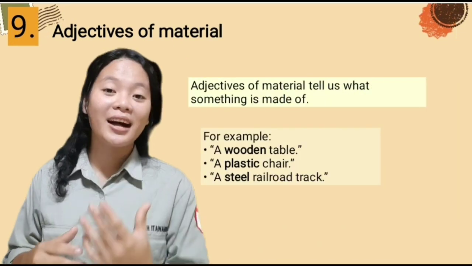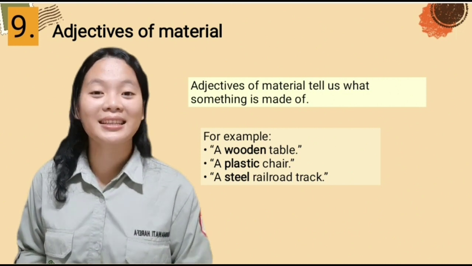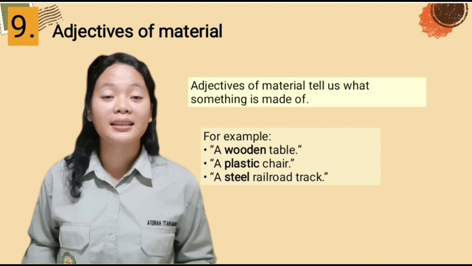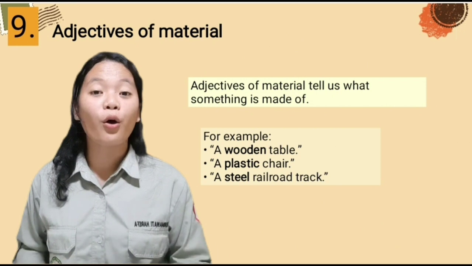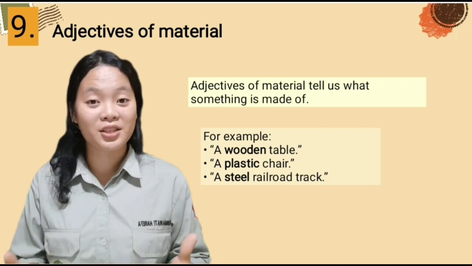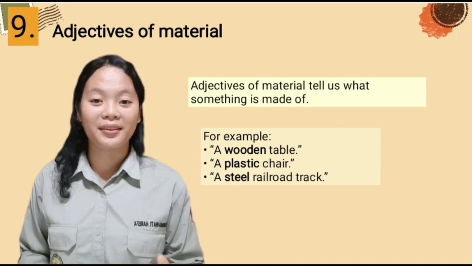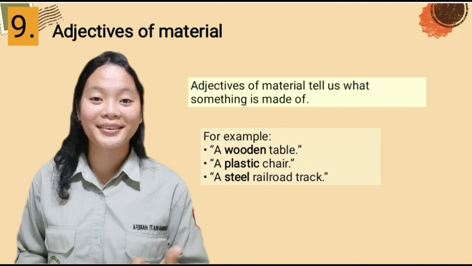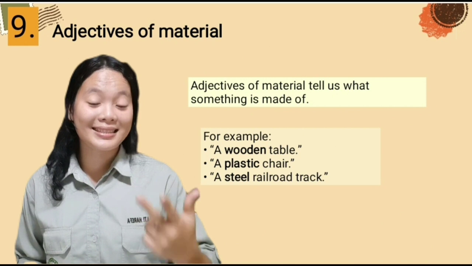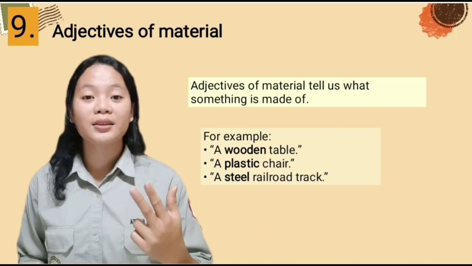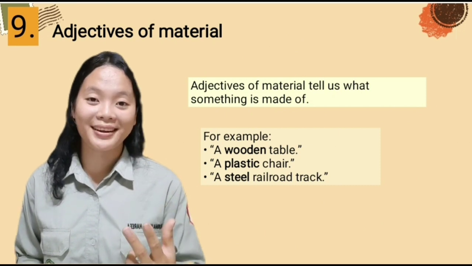Now let's continue to the ninth order, namely adjectives of material. Adjectives of material tell us what something is made of, or what material is used. For example, a wooden table, a plastic chair, a steel railroad track. Wooden, plastic, and steel are examples of adjectives of material.